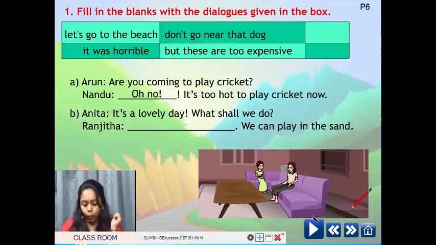It's a lovely day. What shall we do? Dash, we can play in the sand.